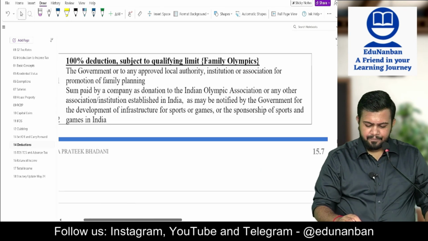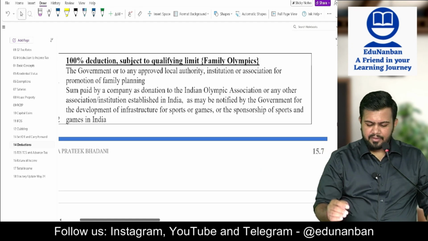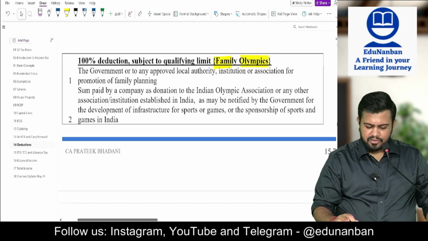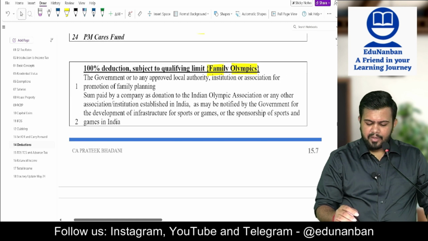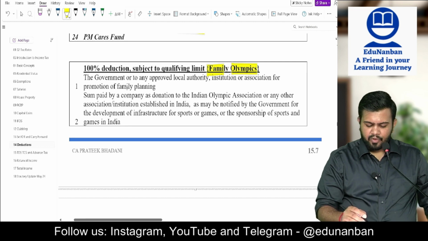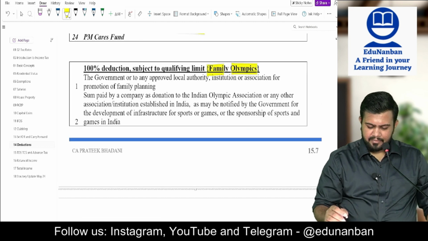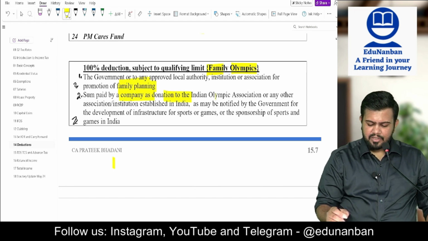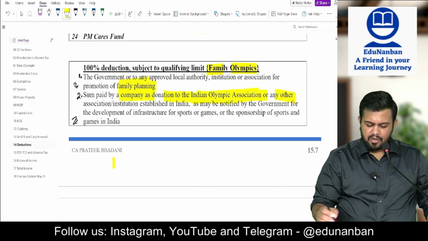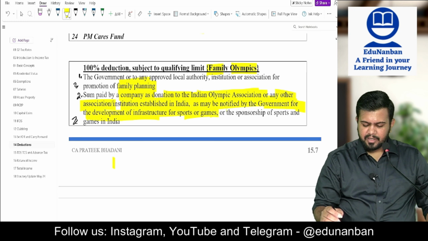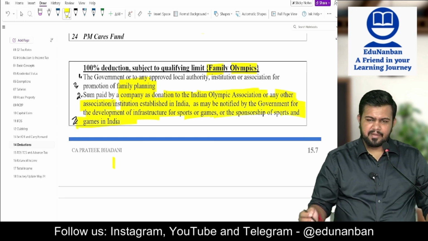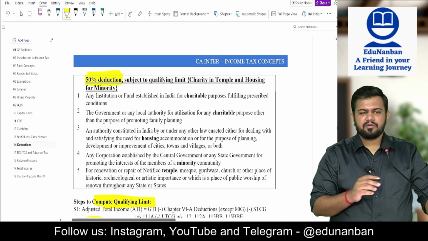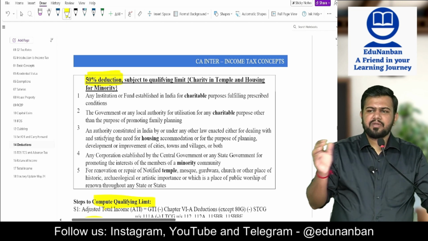Now let's come to 100% subject to qualifying limit. Family Olympics. So first one is what? Government or any other approved local authority institution for promotion of family planning. Sum paid by a company as donation to the Indian Olympic Association or any other association institution established in India as may be notified for the development of infrastructure for sports or games or the sponsorship of sports and games in India. 50% subject to limit. 50% subject to limit is the most common.